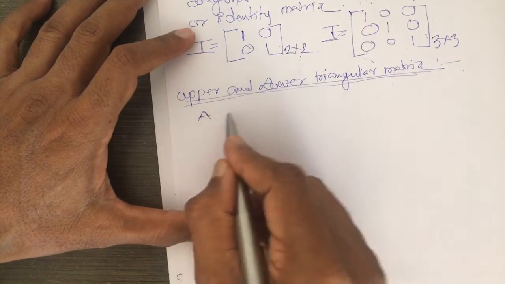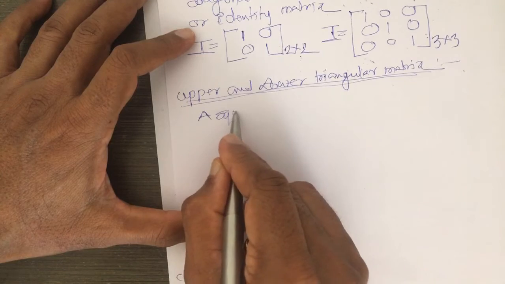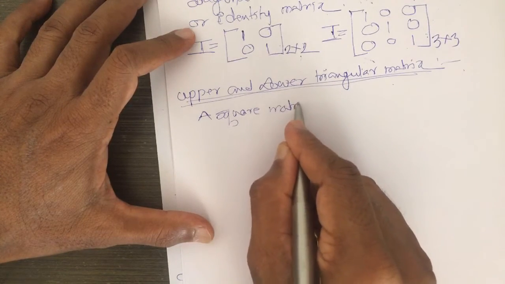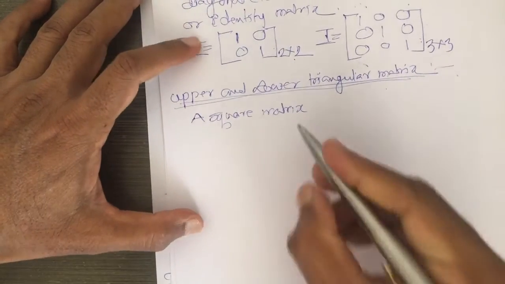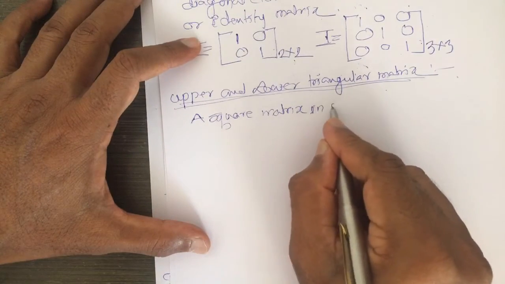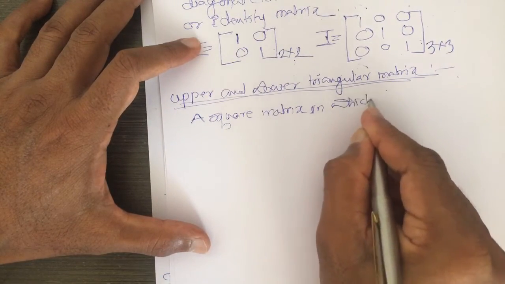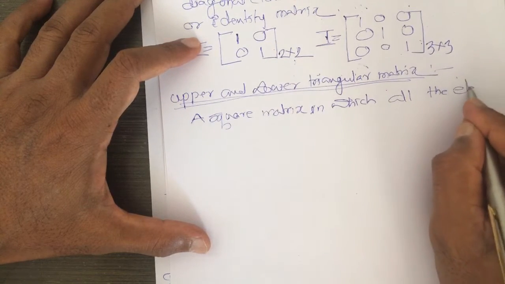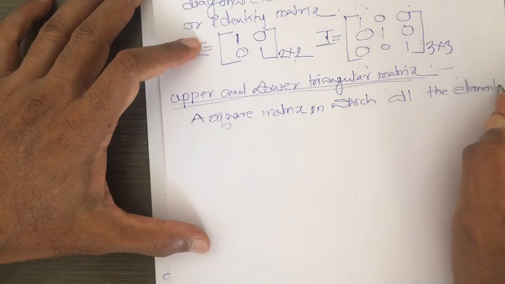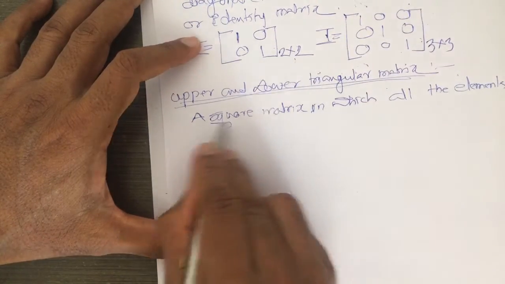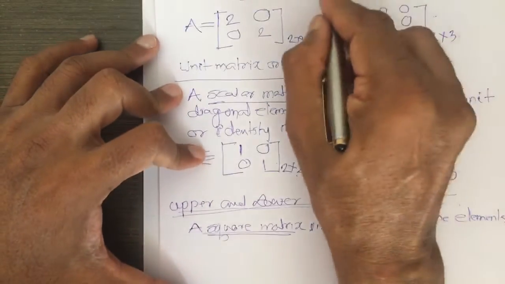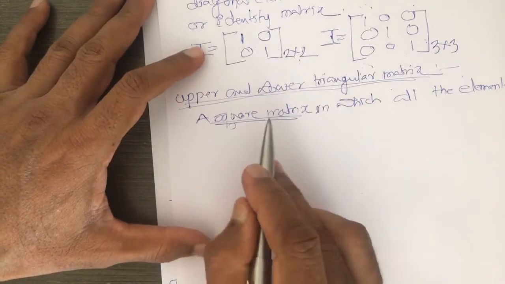A square matrix in which all the elements, remember here it should be square, here it is scalar, here it is diagonal.